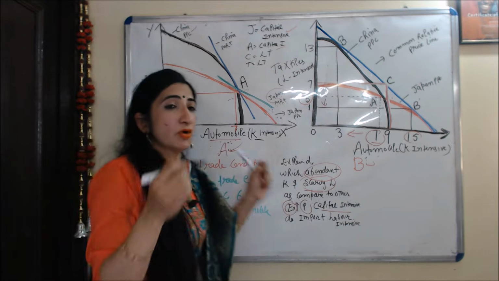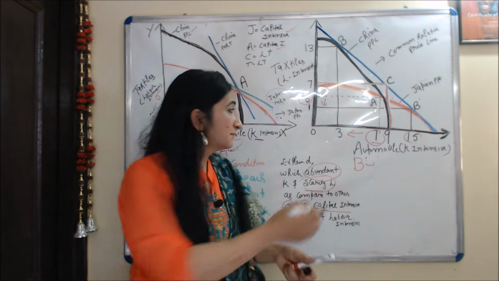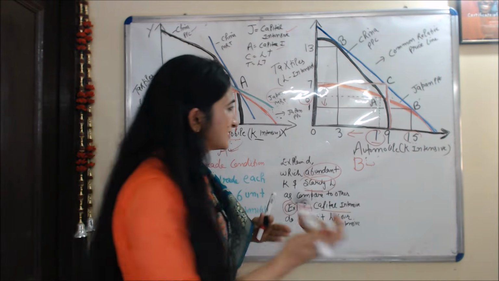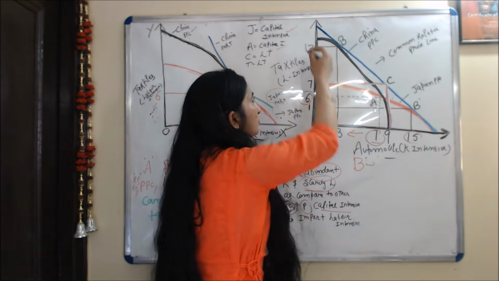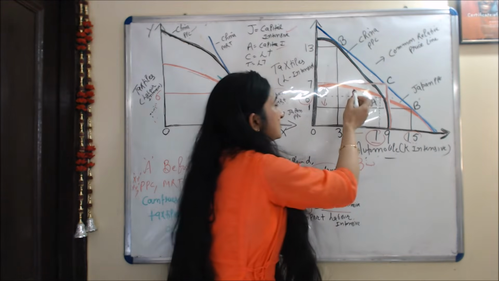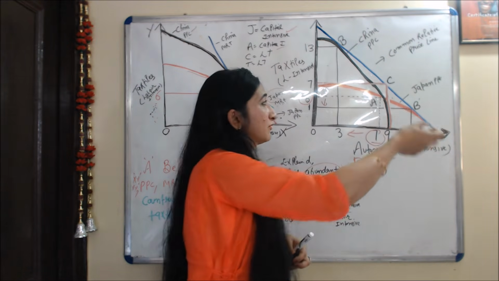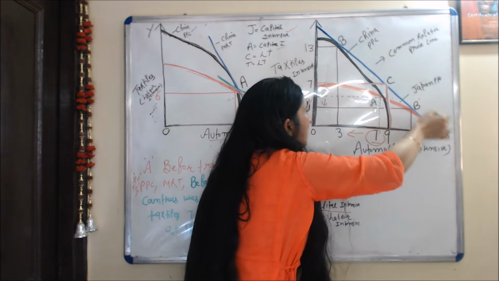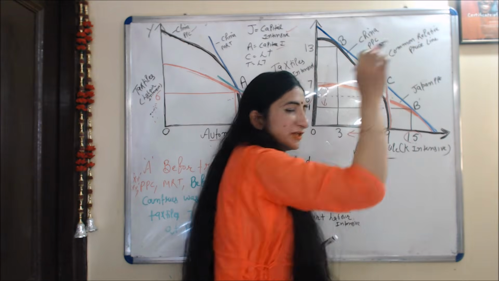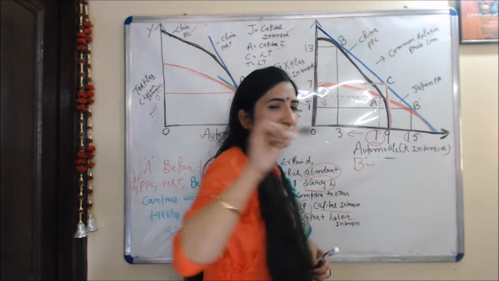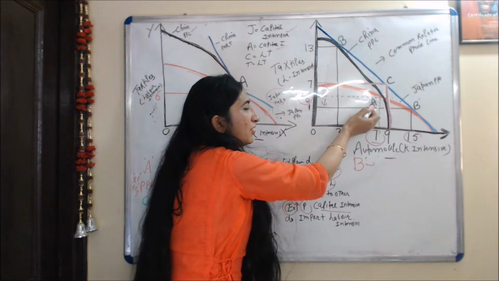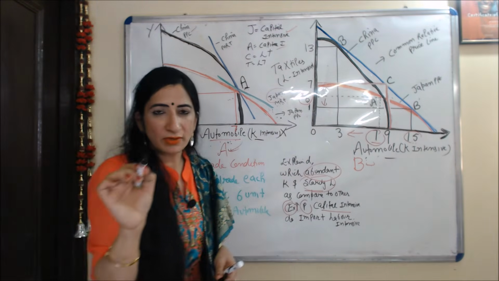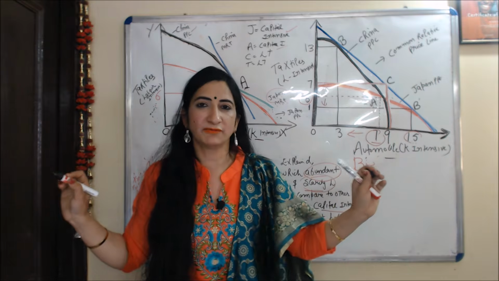Okay, now we talk about after trade. This B diagram represents the after-trade condition. Same as before, on the x-axis we take automobile, on the y-axis we take textile. This red curve is the production possibility curve of Japan, this black curve is the production possibility curve of China, and this blue line is the common relative price line. This A is the before-trade point. As we discussed, this A and this A are the same point.